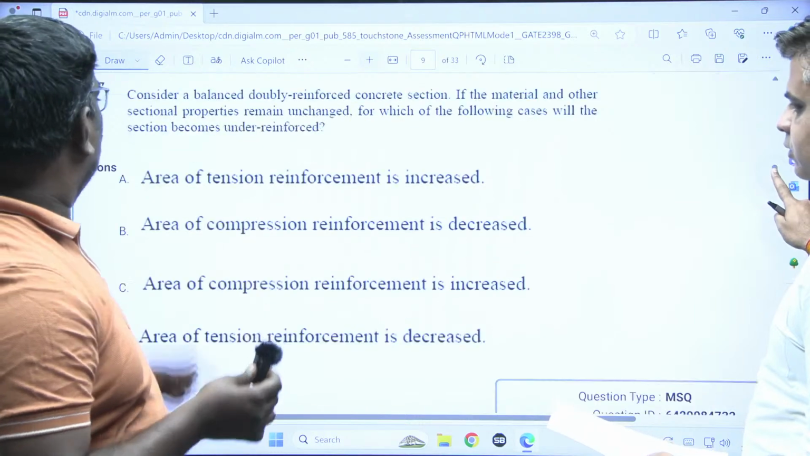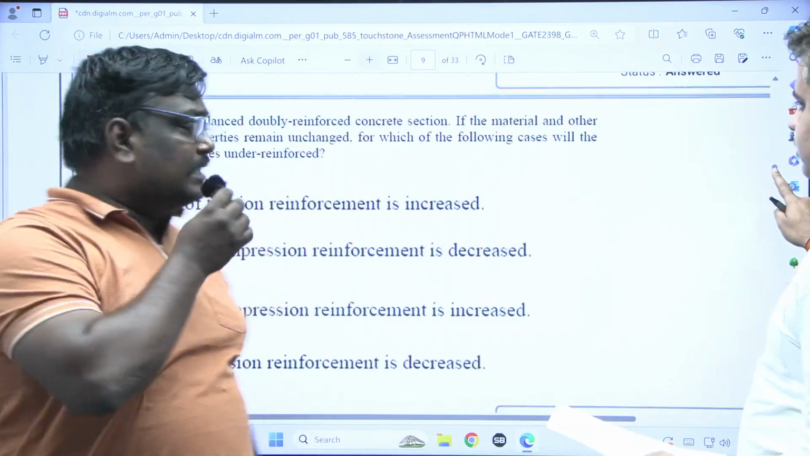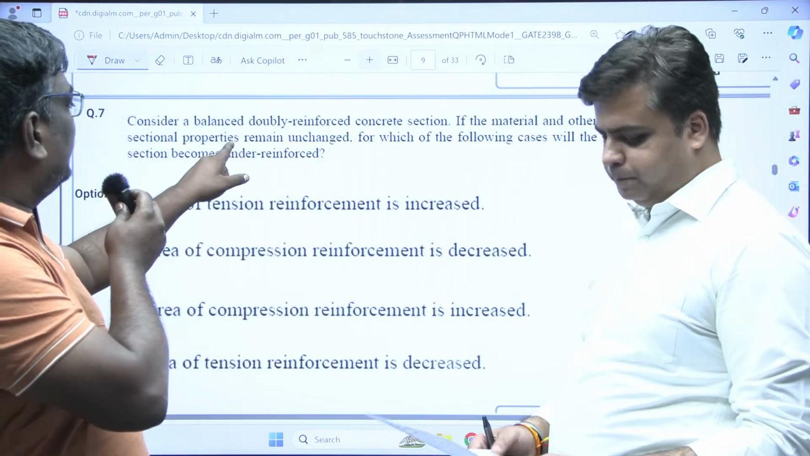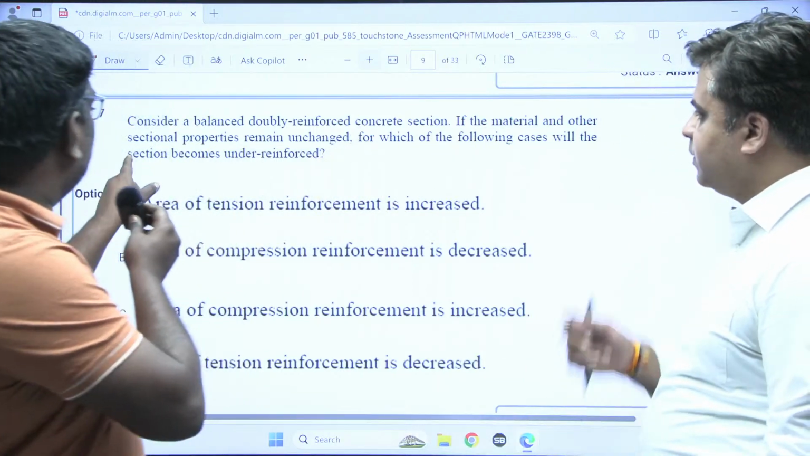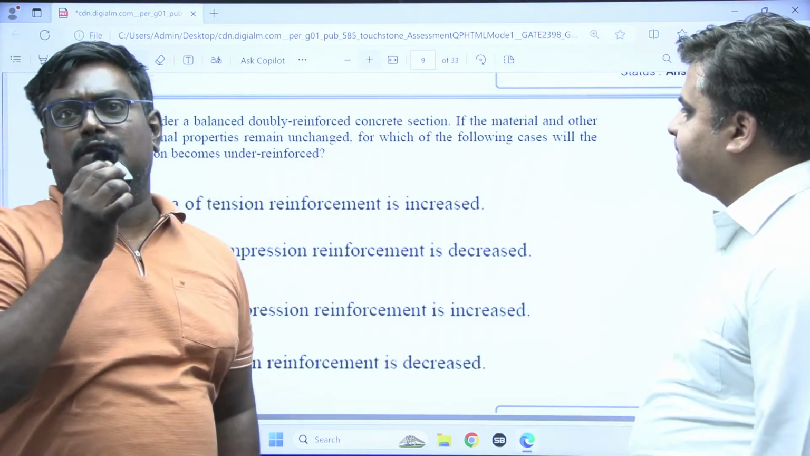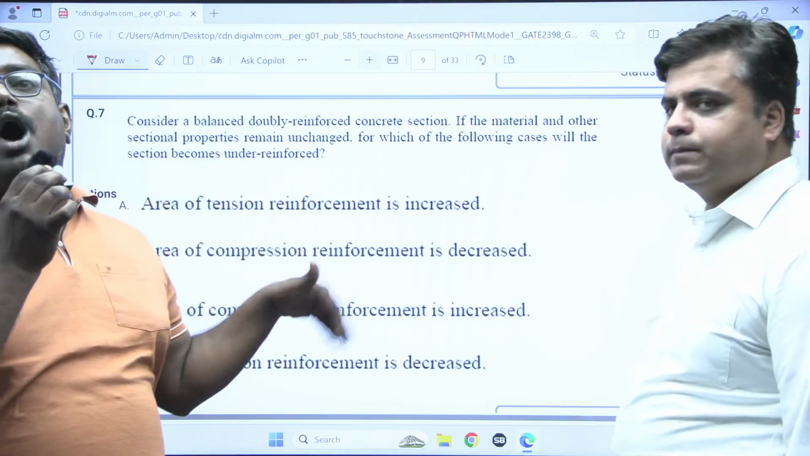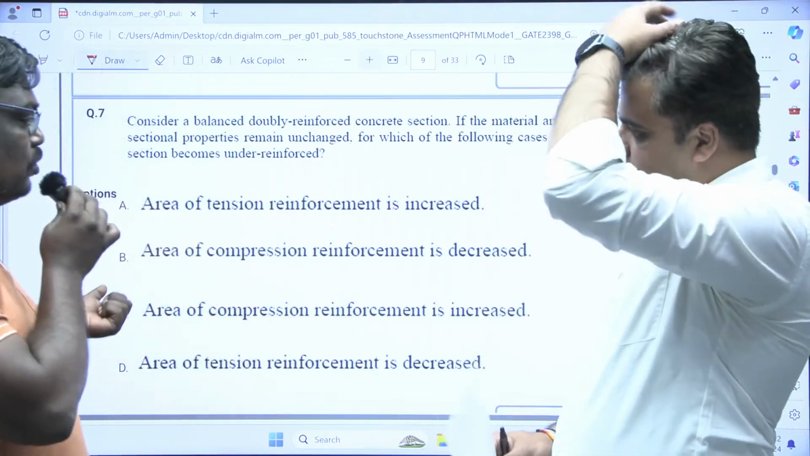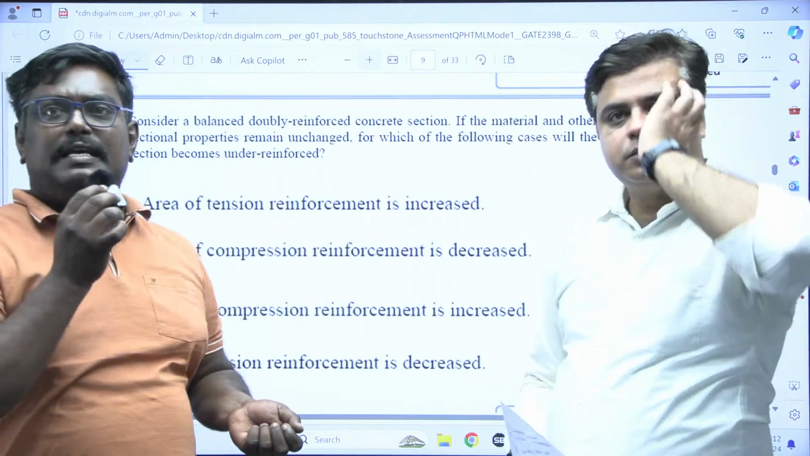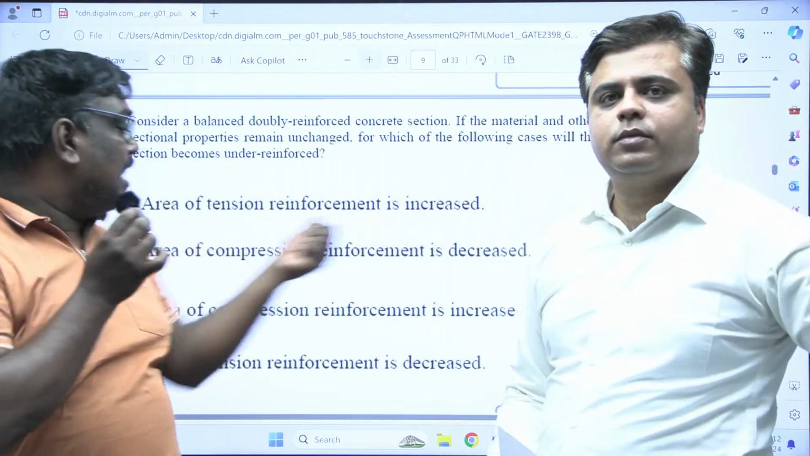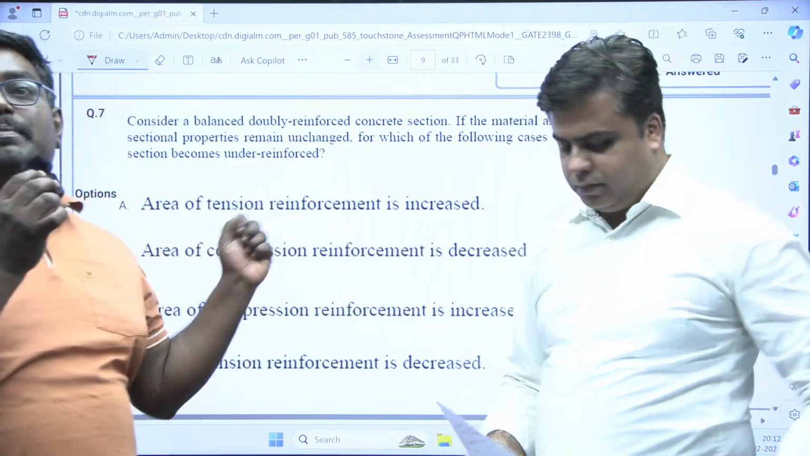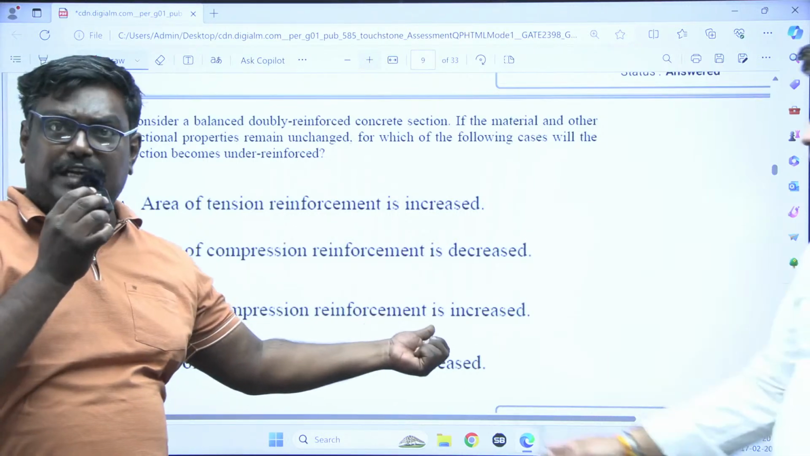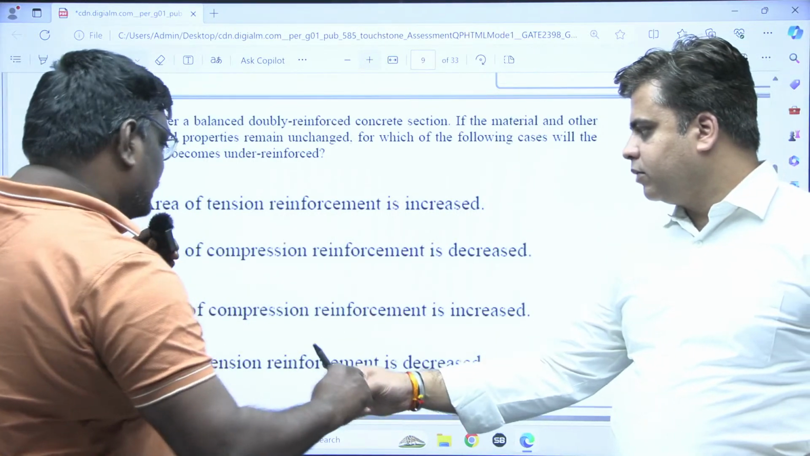Sir, this is a beautiful question. Consider a balanced doubly reinforced concrete section. If the material and other sectional properties remain unchanged, for which of the following cases will the section become under reinforced? So it is a balanced section. How can we make it an under reinforced section? Most of the people will think that area of tension reinforcement increases and area of compression reinforcement decreases will make it under reinforced. That is absolutely wrong here. We can say that area of compression reinforcement increases, and area of tension reinforcement decreases.